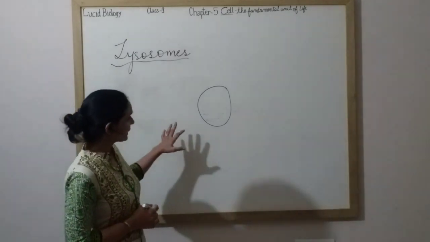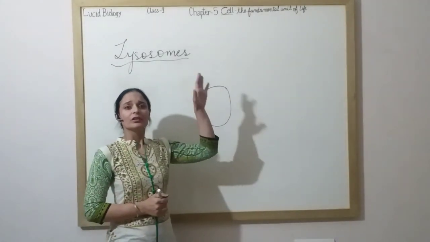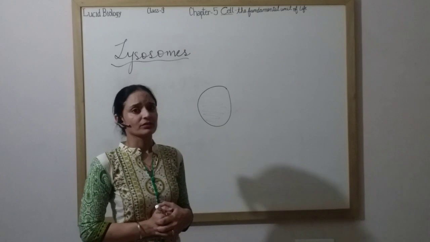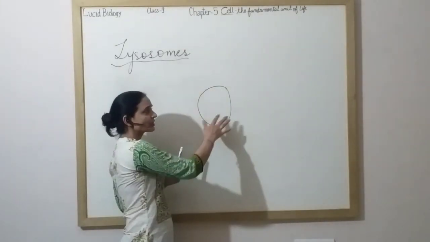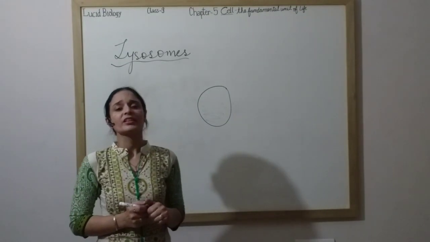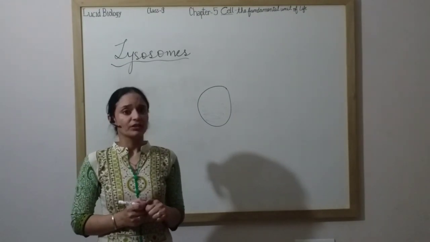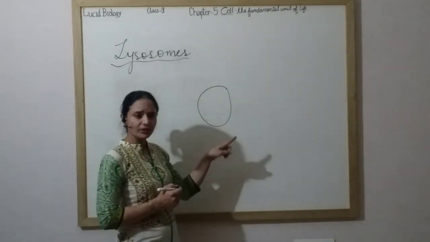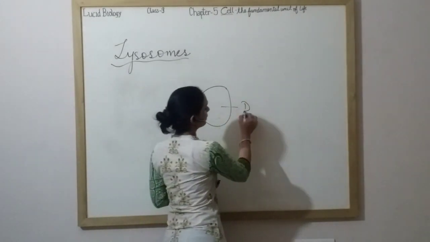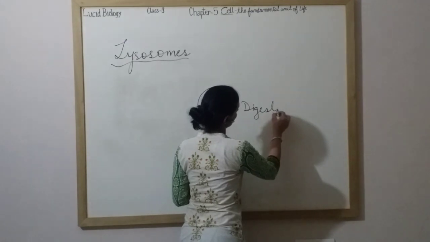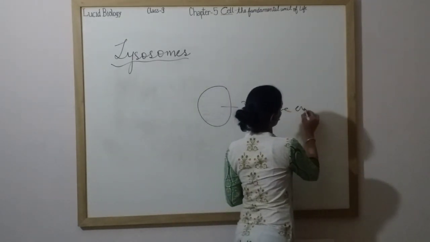Basically, lysosomes are produced by the Golgi apparatus. They arise from the Golgi apparatus, and the enzyme which is stored in them is synthesized by the rough endoplasmic reticulum. So this is the outer membrane, a single membrane bound structure, and this is the very powerful digestive enzyme.